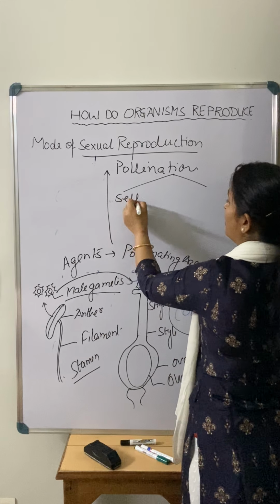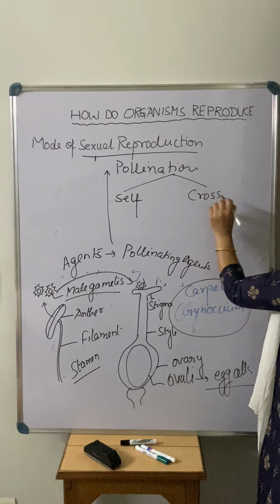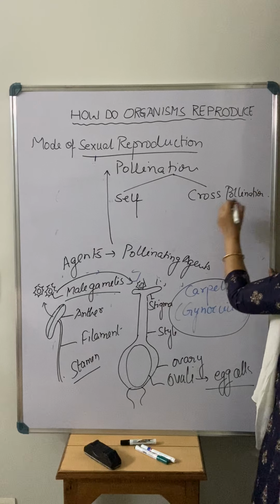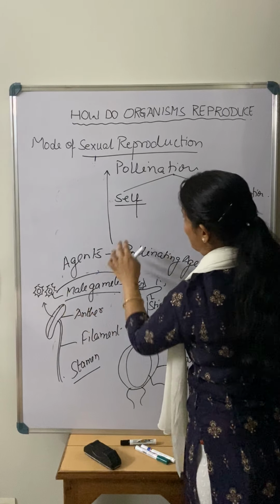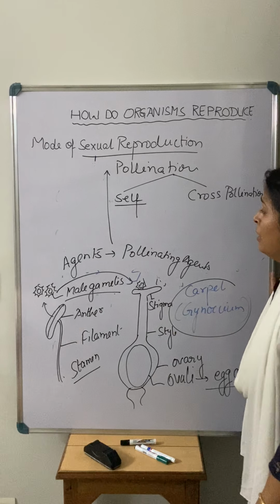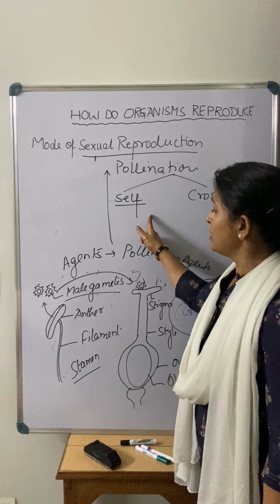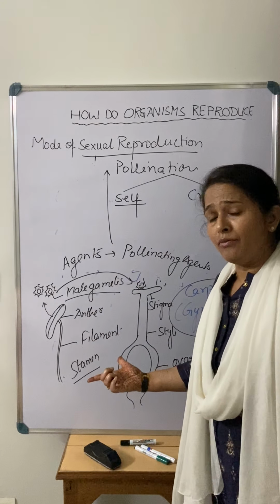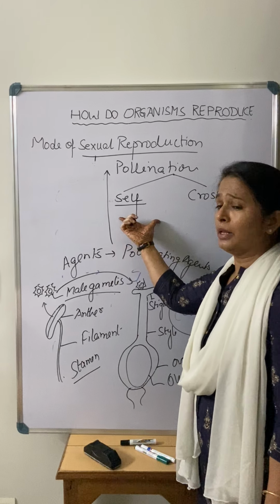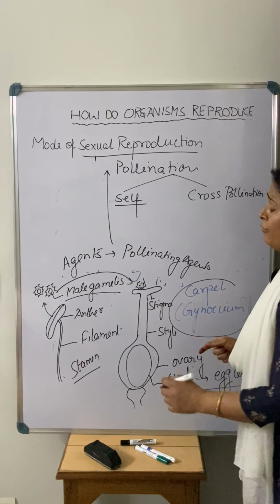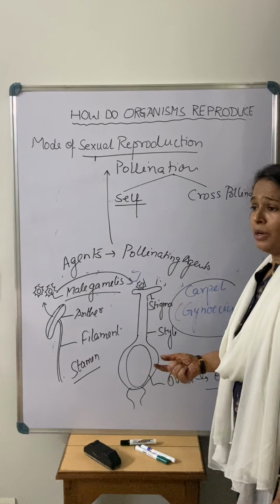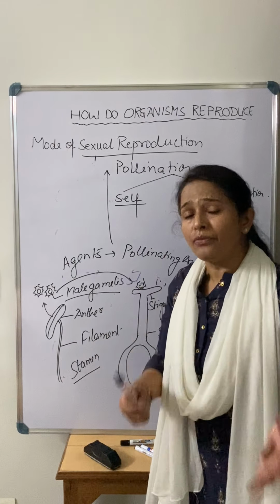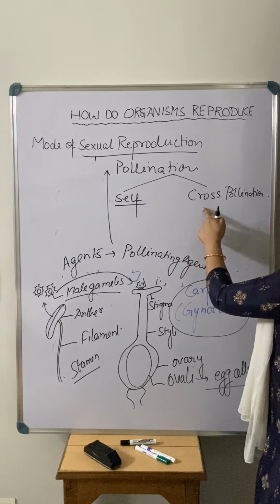Pollination is of two types: self pollination and cross pollination, right? Self pollination happens in the bisexual flower, when there is a transfer of the male gamete through the pollen grain within the same flower. That time it is known as self pollination. And when it takes place from one flower to another flower of the same plant, or from one flower to another flower of a different plant, that time we call it cross pollination.